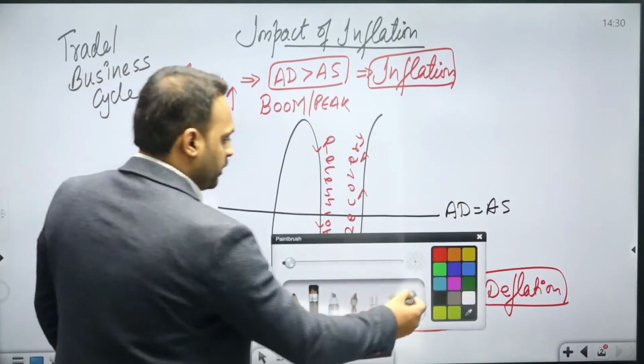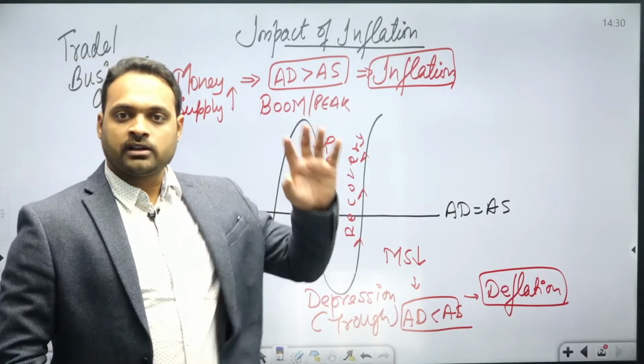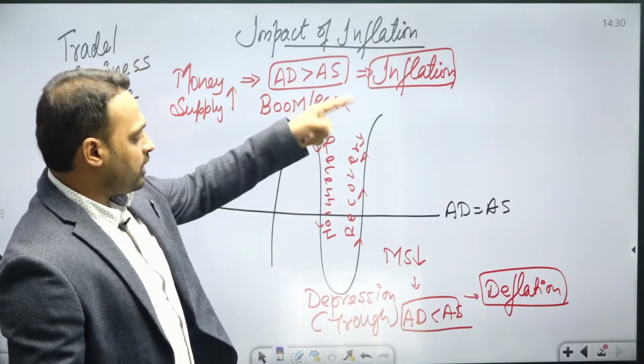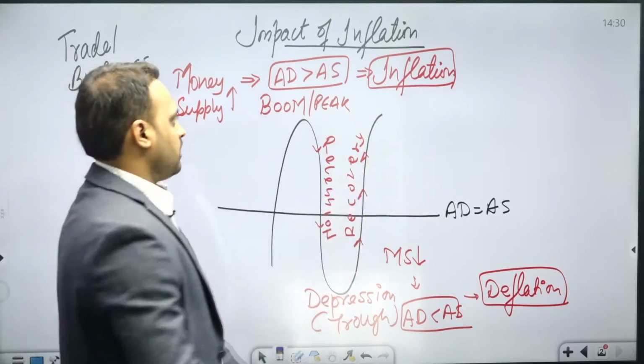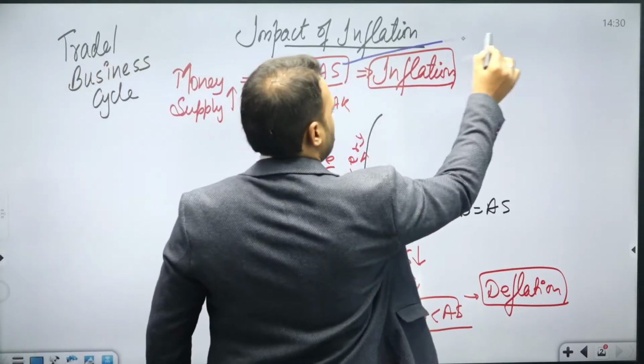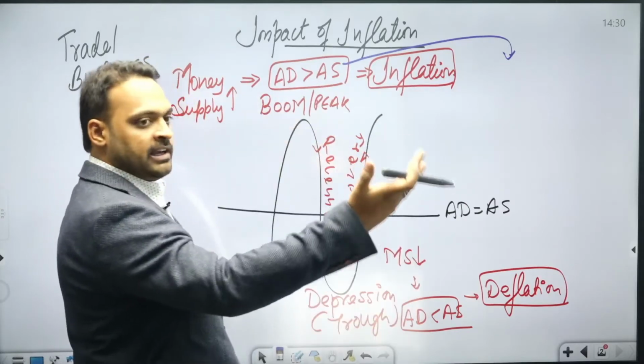Now move into another, deeper level of this discussion: what inflation or deflation affects, and how it affects the economy. Look, if there is more demand and less supply in the economy, the people are demanding more.